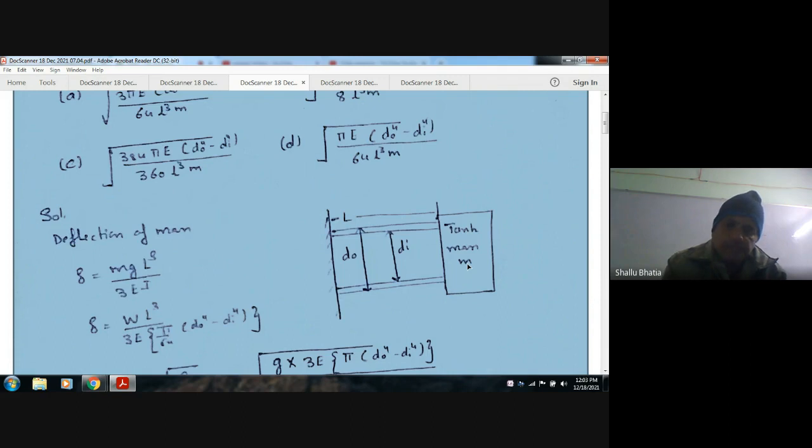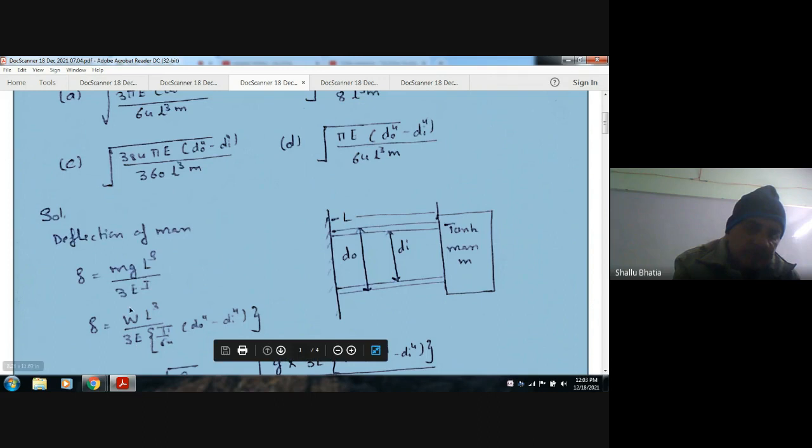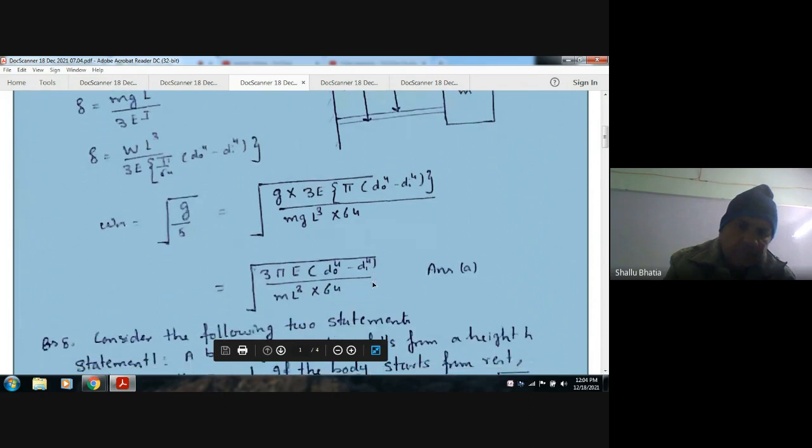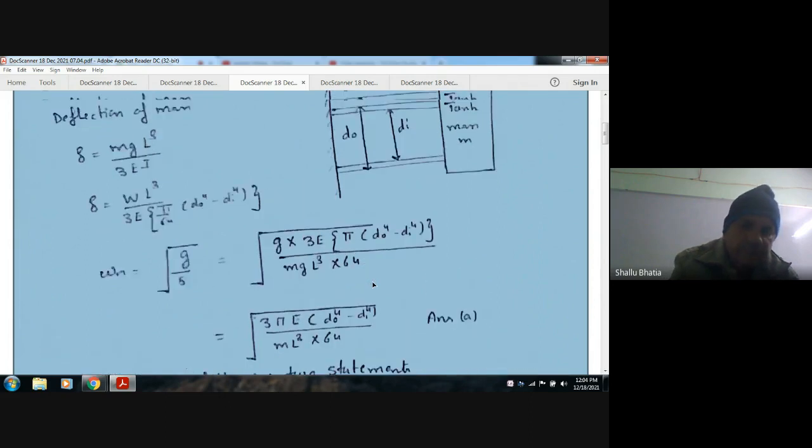When the point load is acting, delta is WL cube by 3EI. So mg is W, L cube, E, and I is pi by 64, d naught 4 minus di 4. Now your natural frequency is root of g by deflection. Put the value of deflection and g, you can find out the natural frequency, and solving it out, we get option A as the answer.